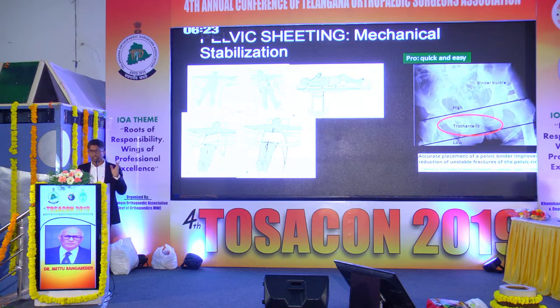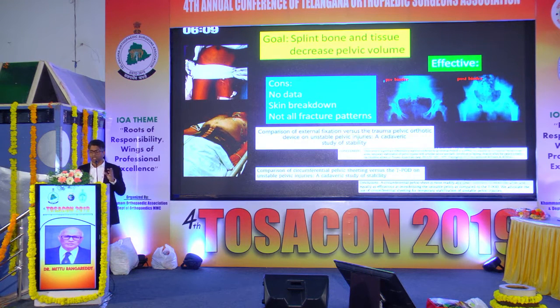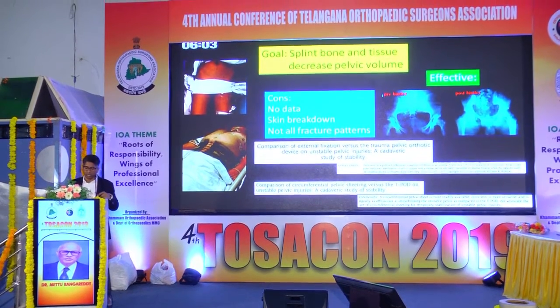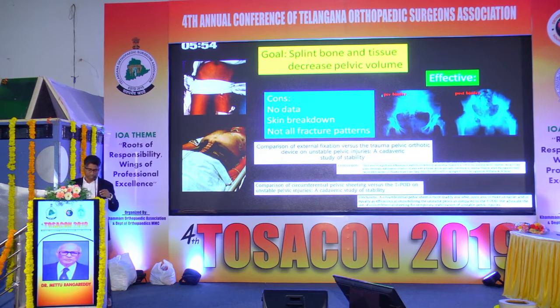The first thing in your resuscitation is pelvic sheeting. These are the diagrams of how you do it, but the most important point is that it is applied at the level of the trochanter. It is very easy and quick, and it can be done at the bedside. The aim is to reduce the volume of the pelvis and provide a splint for both the bone and tissues. Whether you use a bed sheet or a ready-made one doesn't matter; the function is the same. It has been shown that sheeting is as good as an external fixator. So the usage of fixators in the emergency department has come down, and the usage of the bed sheet technique has improved much more.